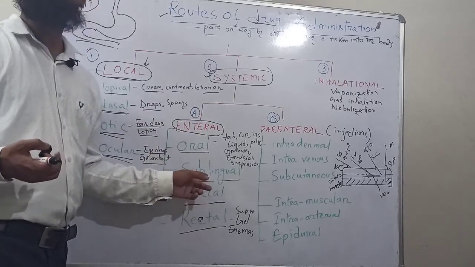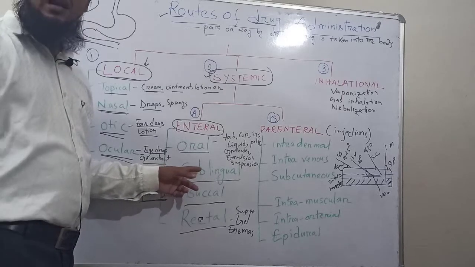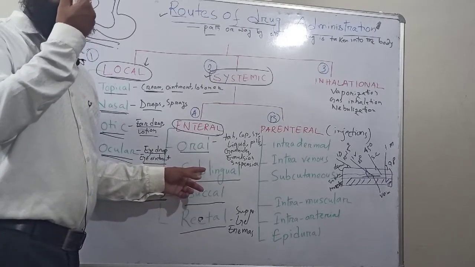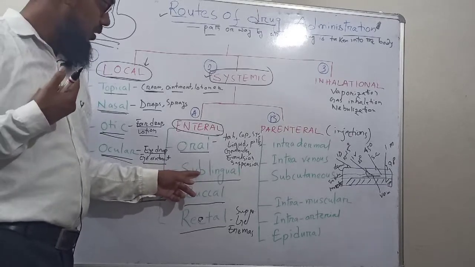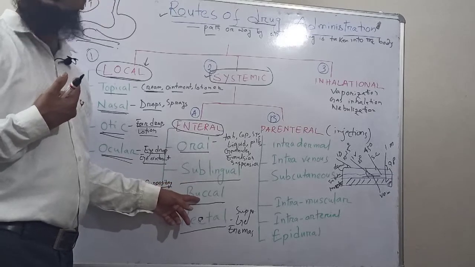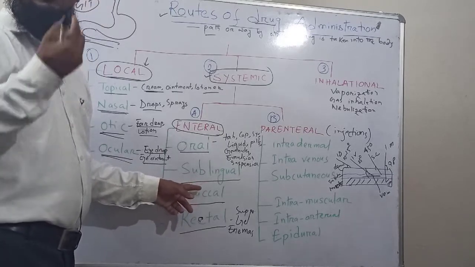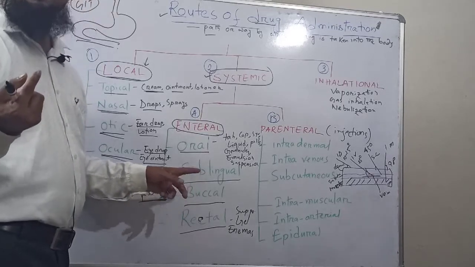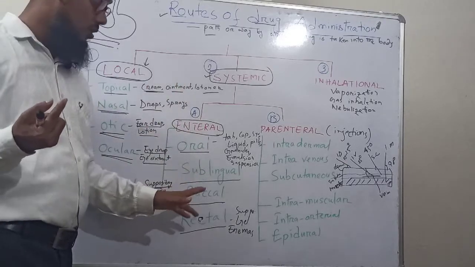Sublingual tablets are kept under the tongue, and effervescent tablets are also there. They dissolve below the tongue and are absorbed through the mouth. Similarly, buccal tablets are kept in the mouth for 2 or 3 minutes. Sublingual and buccal have a great advantage: they resist fast metabolism.